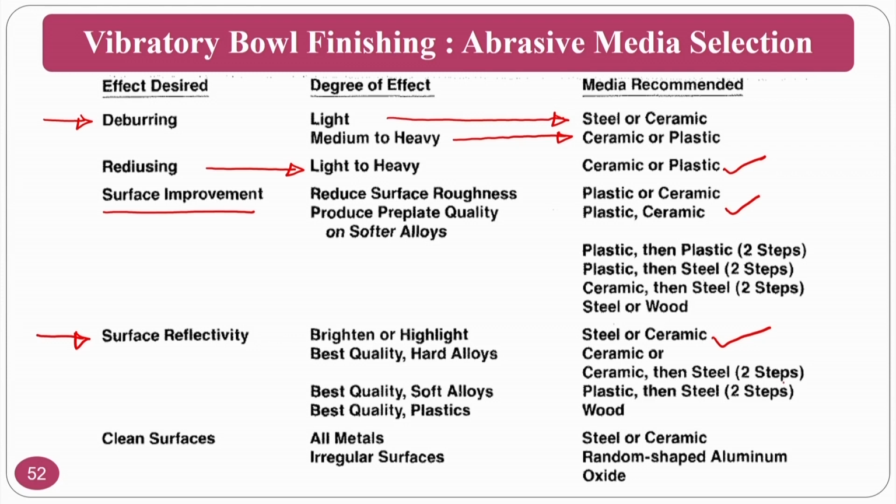For the best quality you can go for the ceramic type. For clean surfaces on all the metals, I can go for steel or ceramics, or random shaped aluminum oxide for irregular surfaces. This is how one has to select the abrasive medium.